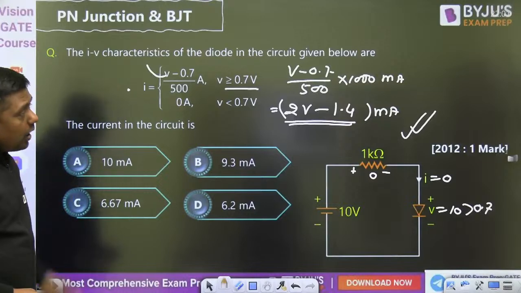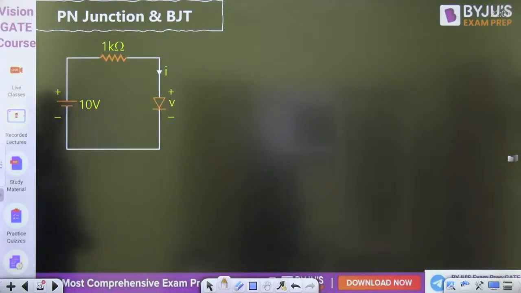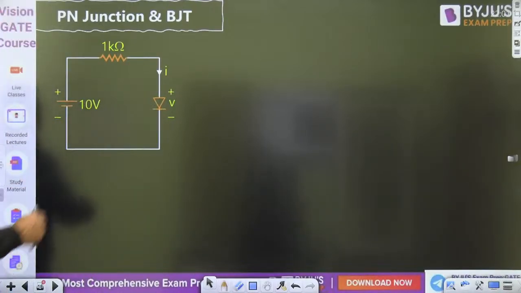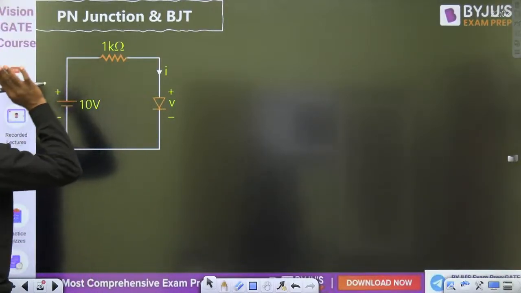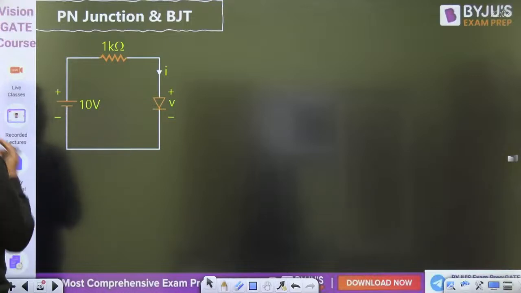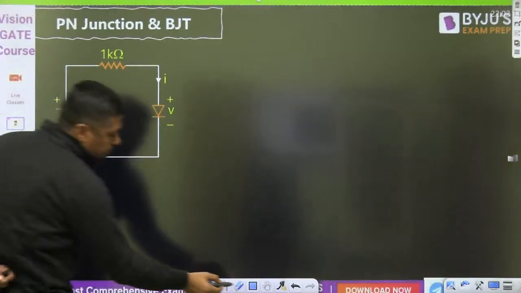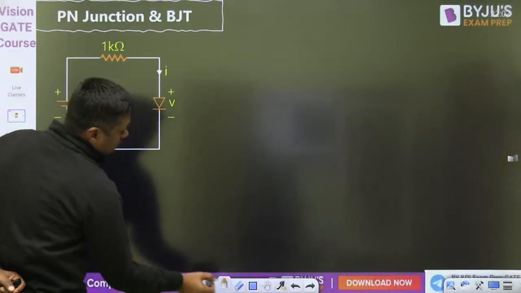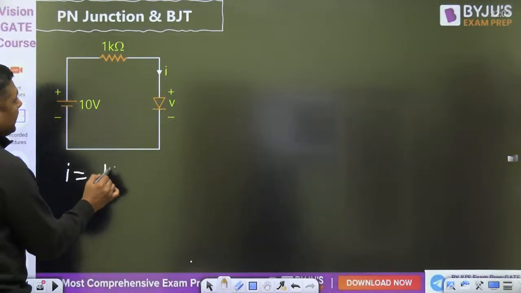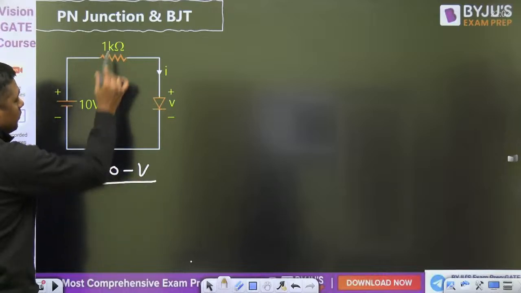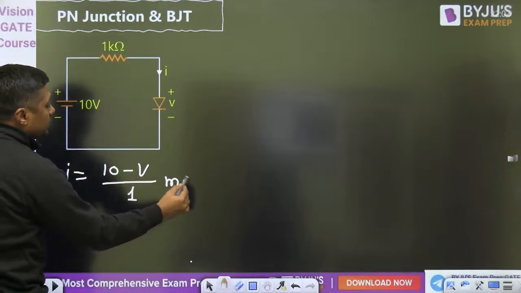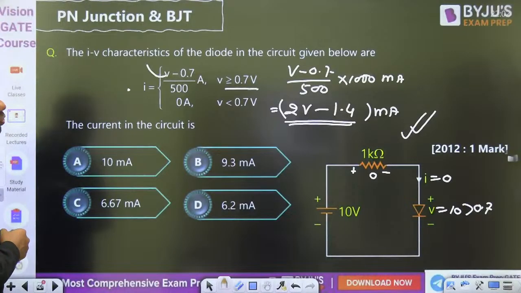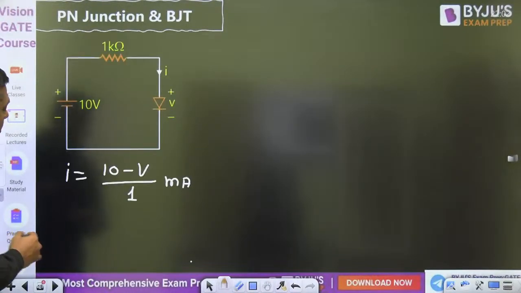Now, what is the current for this diagram? You have two relations. One relation from this diagram: I is equal to (10 minus V) upon 1 kilo ohm, that is in milliampere. And what is the I from that other relation? That is 2V minus 1.4.